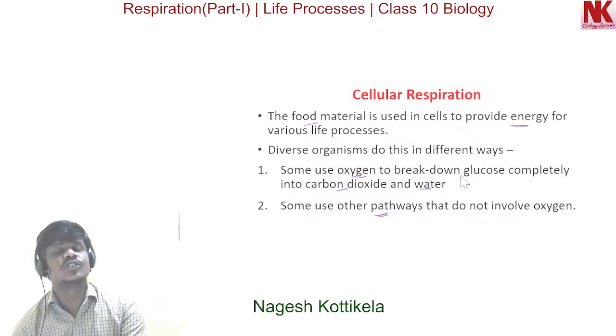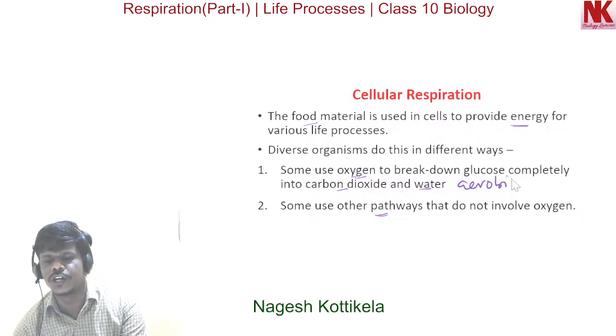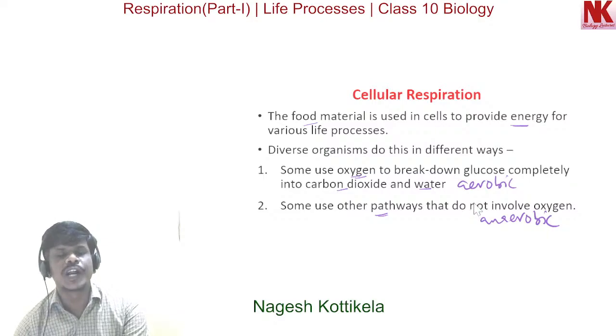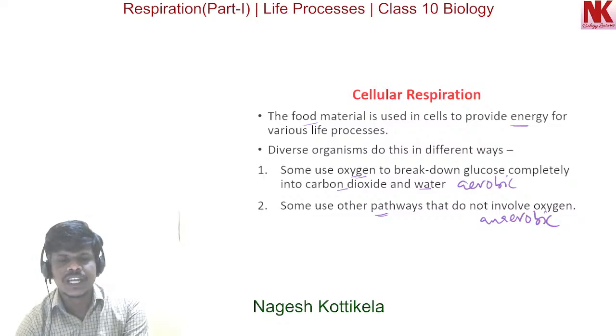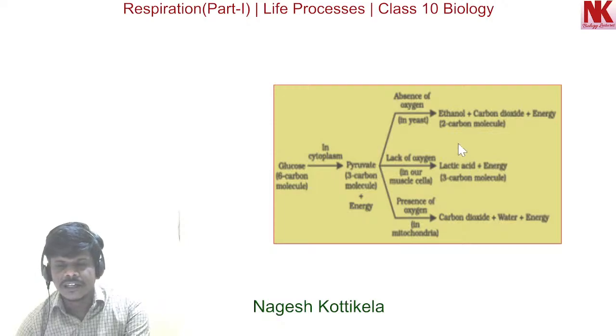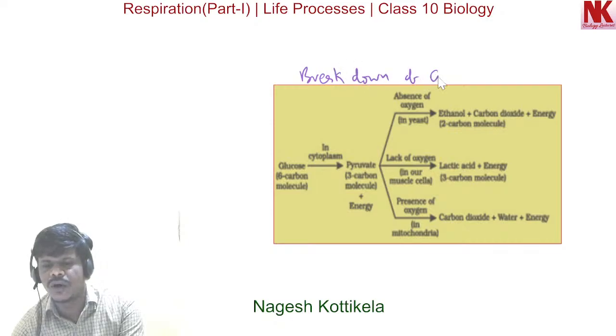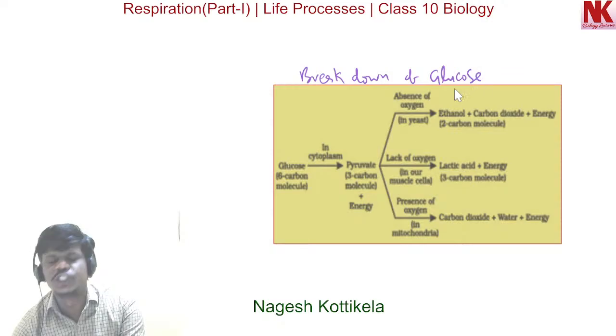If there is the involvement of oxygen, this is aerobic respiration. If there is no oxygen involved, then it is anaerobic respiration. So these are the different pathways by which organisms derive energy from the food materials that they eat. If we look here, these are the different pathways of breakdown of glucose.